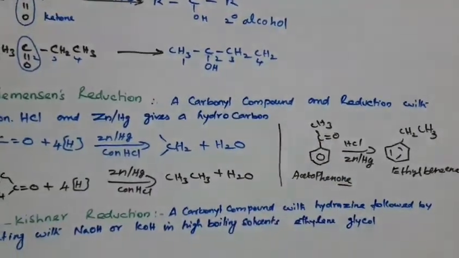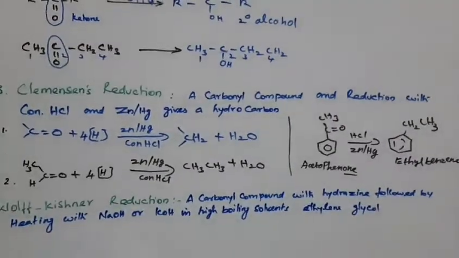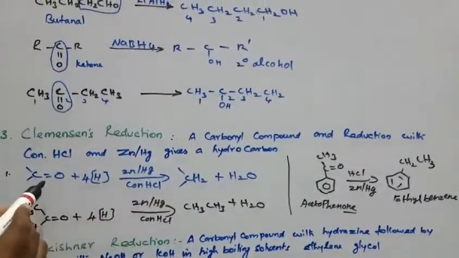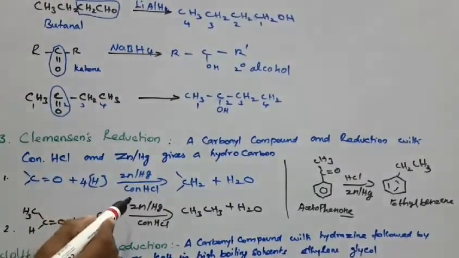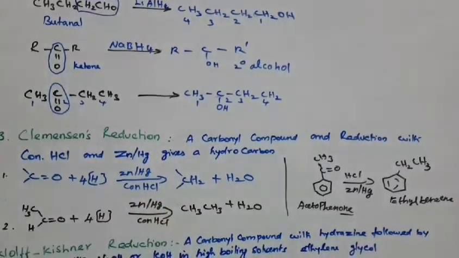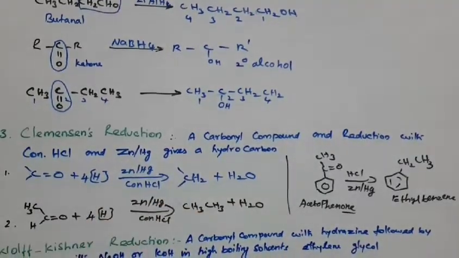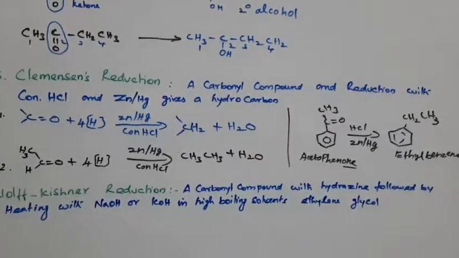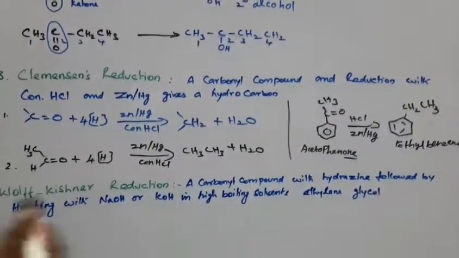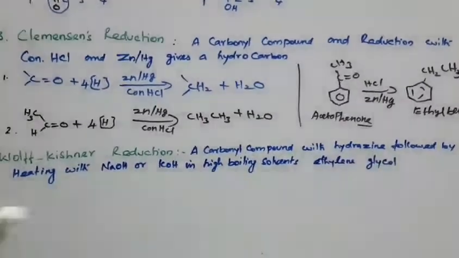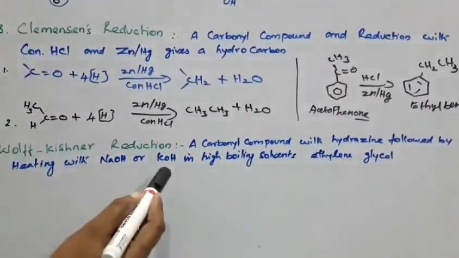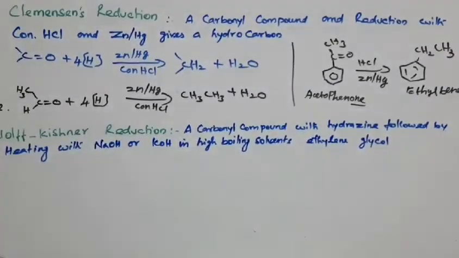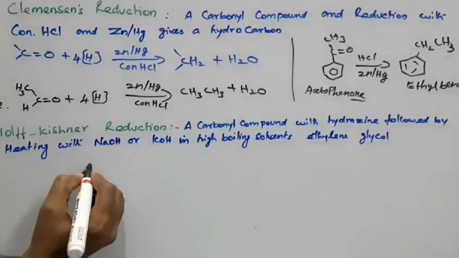So students, what is the Clemmensen reduction? Wherever you see zinc amalgam with concentrated HCl acting on a carbonyl compound, it undergoes reduction to produce hydrocarbons. Next one, the Wolff-Kishner reduction. Very, very important reactions, these two. In the Wolff-Kishner reduction, a carbonyl compound reacts with hydrazine, followed by heating with sodium or potassium hydroxide in a high-boiling solvent like ethylene glycol. Here we take the same carbonyl group.